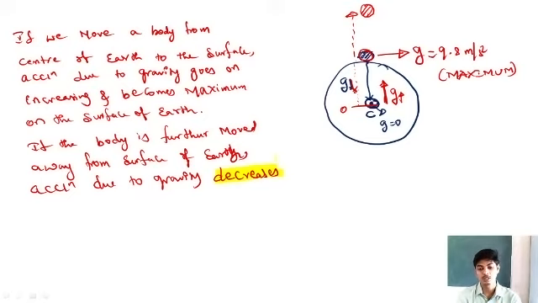So try to understand: when a body is moved from the center of the Earth towards the surface, acceleration due to gravity goes on increasing and becomes maximum on the surface of the Earth. And if the body is further moved away from the surface of the Earth, acceleration due to gravity goes on decreasing. So the acceleration due to gravity is maximum on the surface of the Earth.